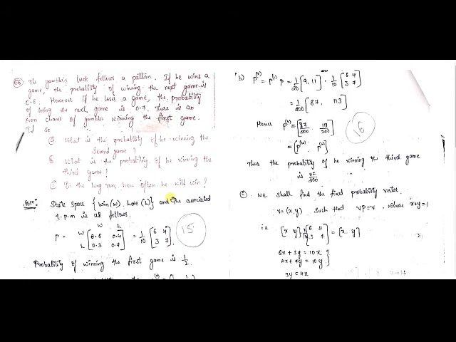Okay, so to understand the given data and the problem, what is given in the problem? If he wins a game, then the probability of winning the next game is 0.6.